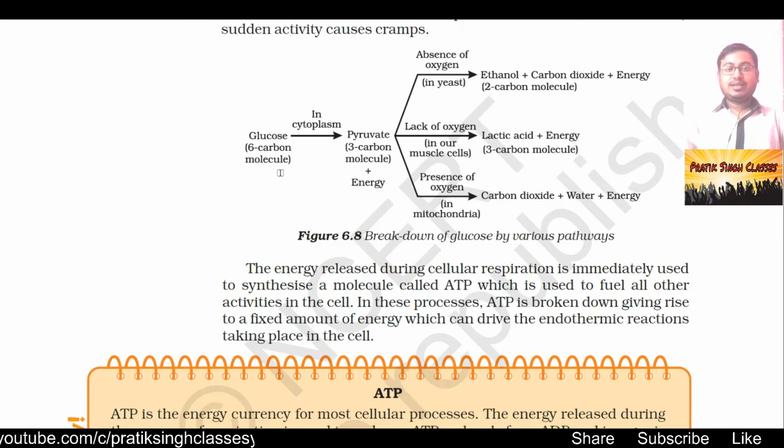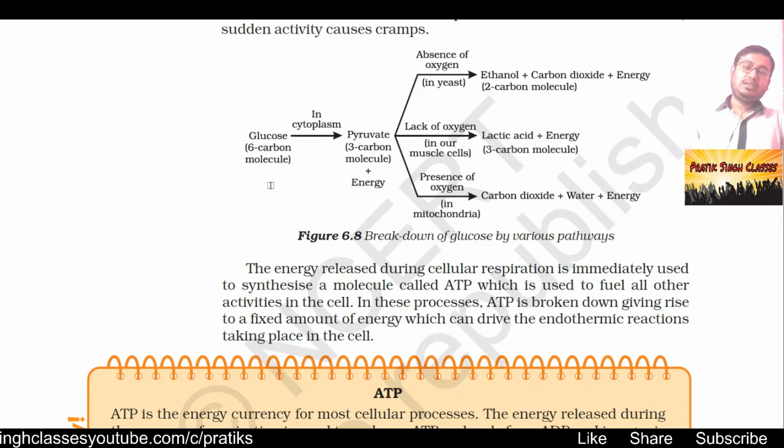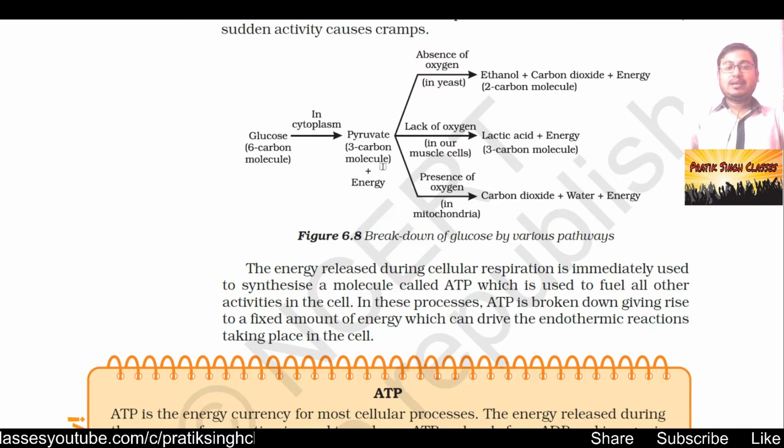Here you can see glucose, a 6 carbon molecule, that is C6H12O6. When it goes into the cytoplasm, the cytoplasm converts it into pyruvate, a 3 carbon molecule, and energy is released. Now pyruvate is converted into different components plus energy in 3 different ways.